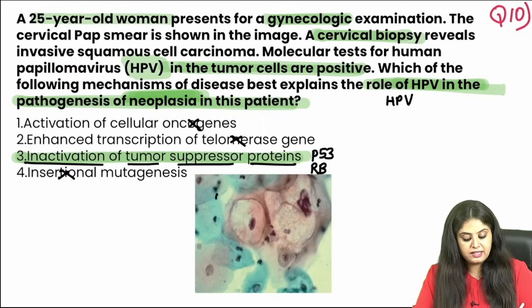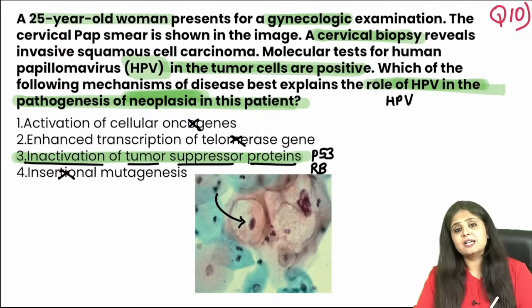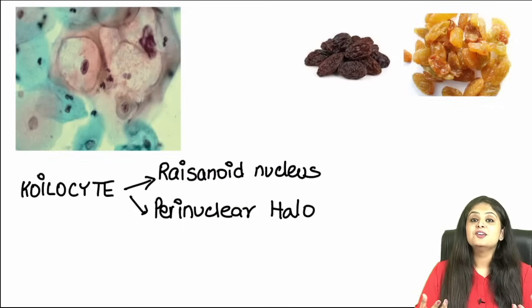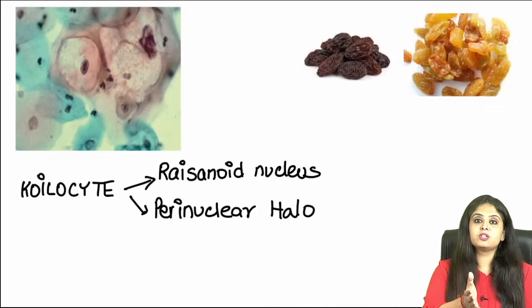And now what is this cell that they have shown over here, which I've taught you again in the image based session, which is a koilocyte? I'm really trying to link things in this 10 on 10 series. So if you maintain the continuity, which is demanding only 10 to 15 minutes of your day at the max, only for these MCQ sessions. Otherwise, the image ones were even shorter. 10 minutes on 2x is 5 minutes. So this is going to actually help you if you watch them in continuity.